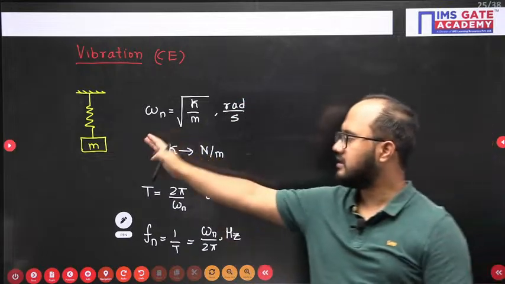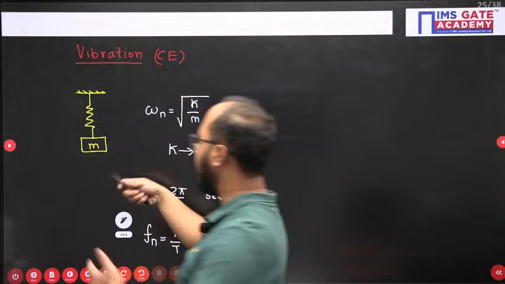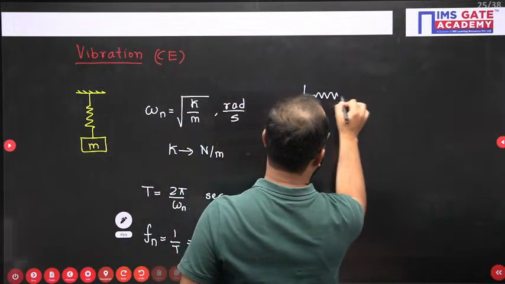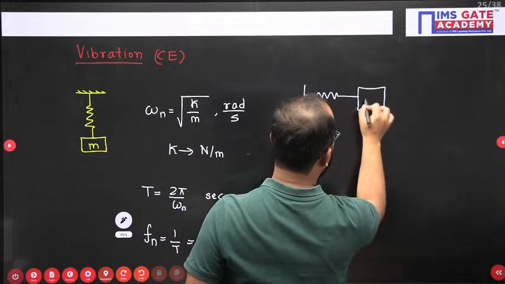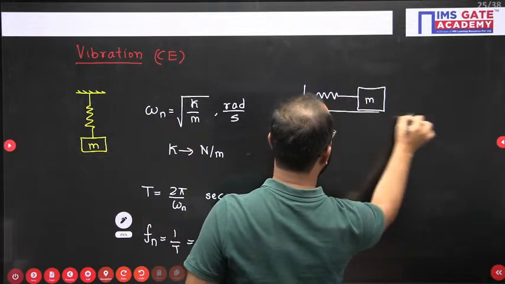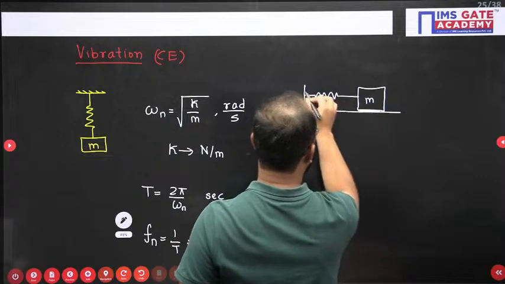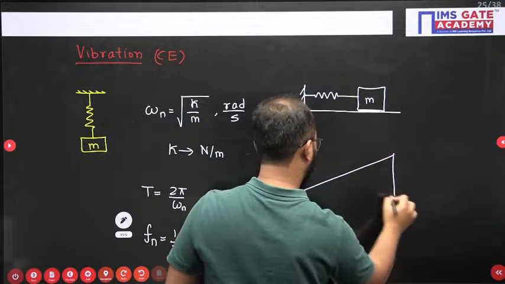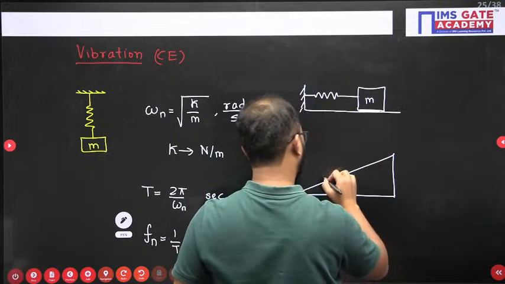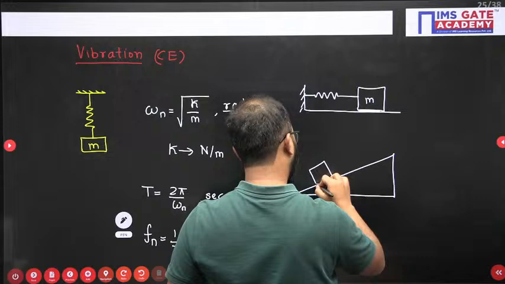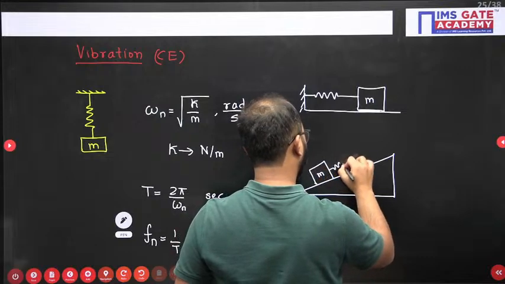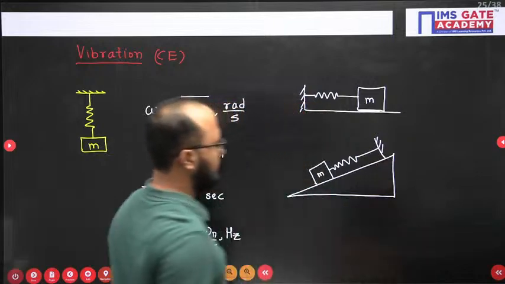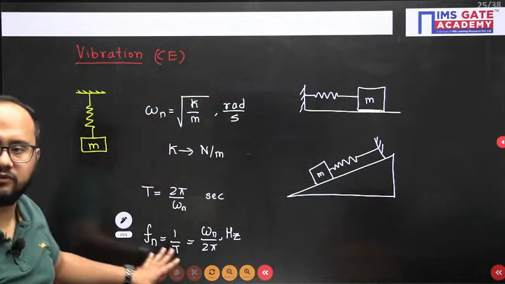Now this is the simple spring mass case. Another modification that we can have is, in this case also you will have the same answer. Or let's suppose I use an inclined plane with mass M, like this. So in this case also the same formulas will be valid.